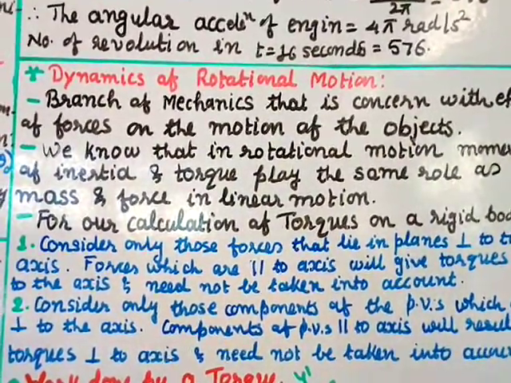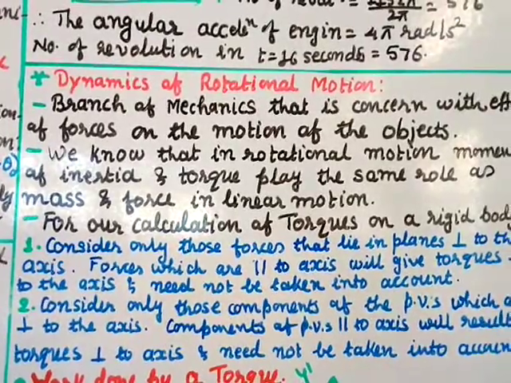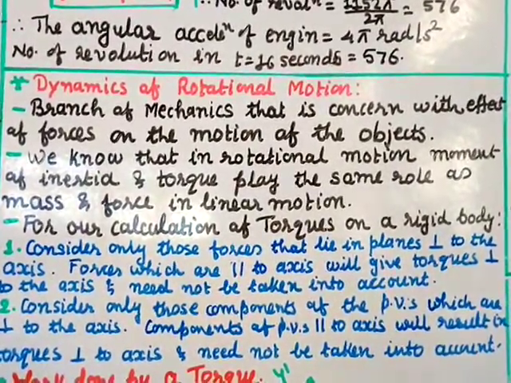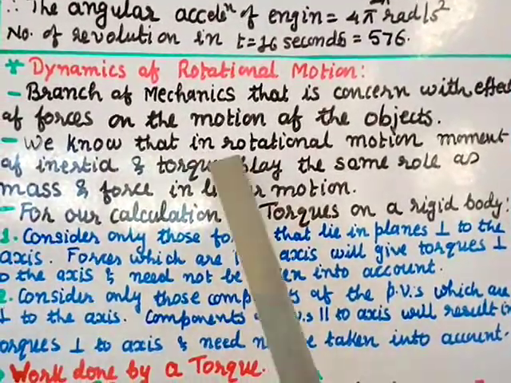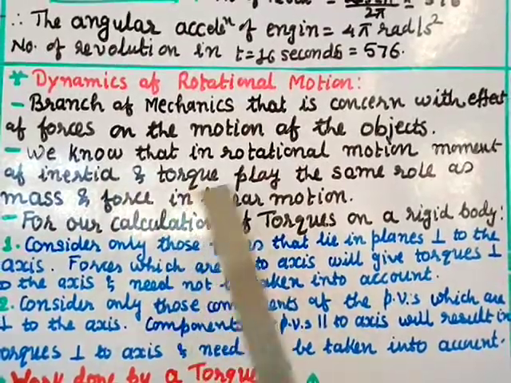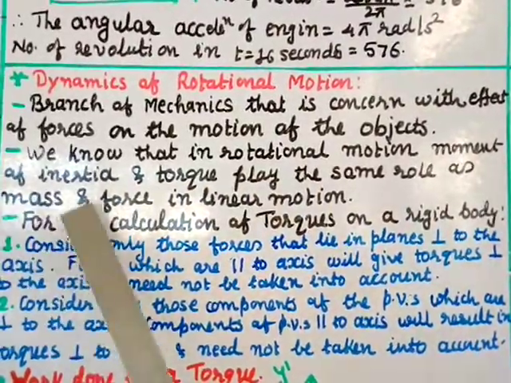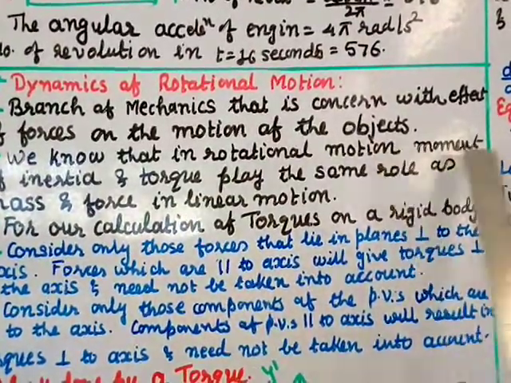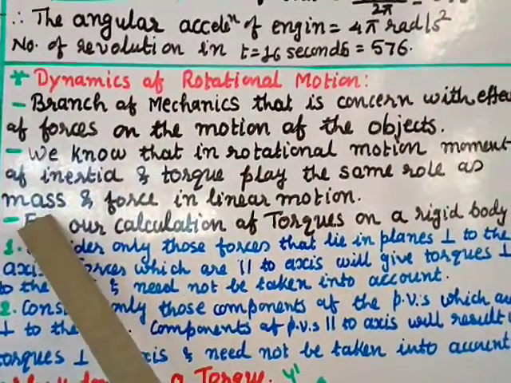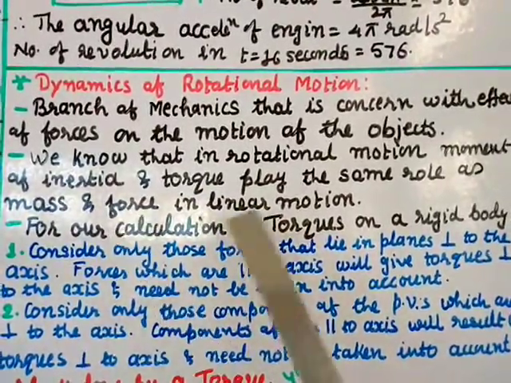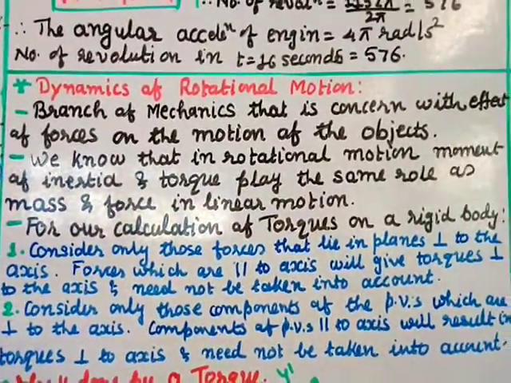So dynamics is a branch of mechanics that is concerned with the effect of forces on the motion of the object. We know that in rotational motion, moment of inertia and torque play the same role as mass and force in linear motion. So we have studied that in rotational motion the moment of inertia is equal to mass in linear motion, and torque is equal to force in linear motion. Okay, this we have studied in previous classes.